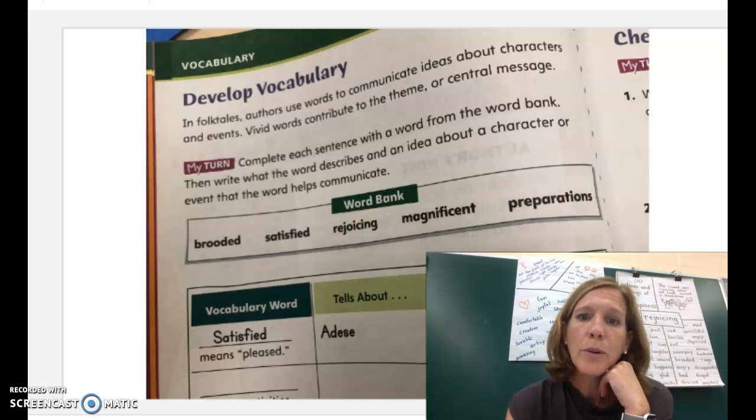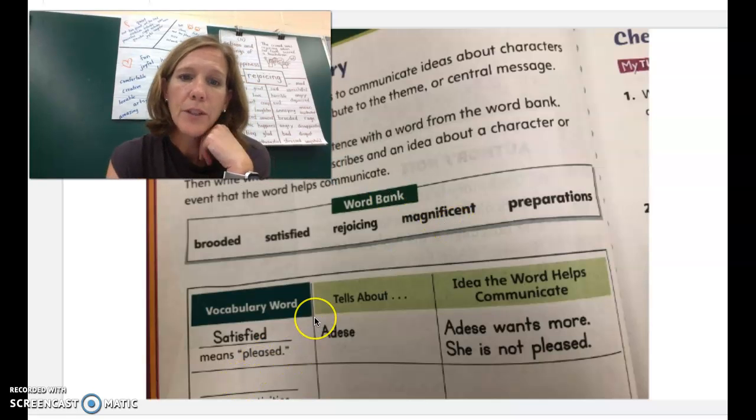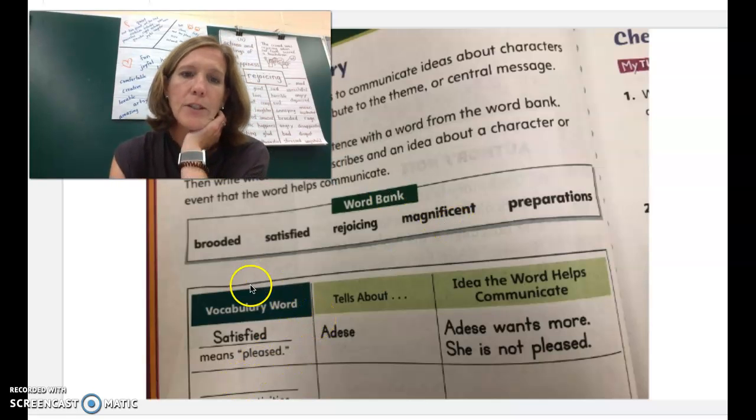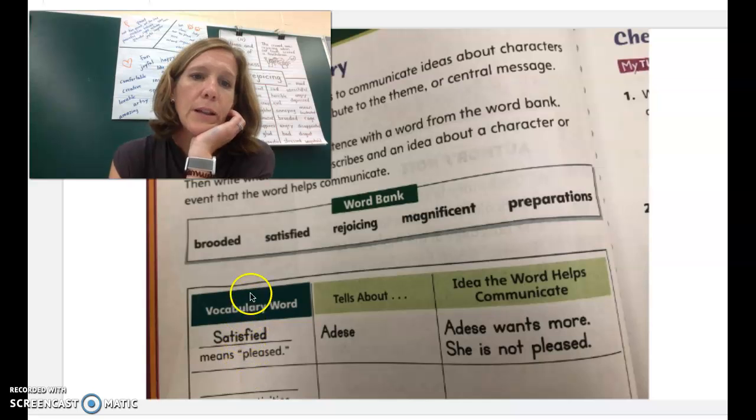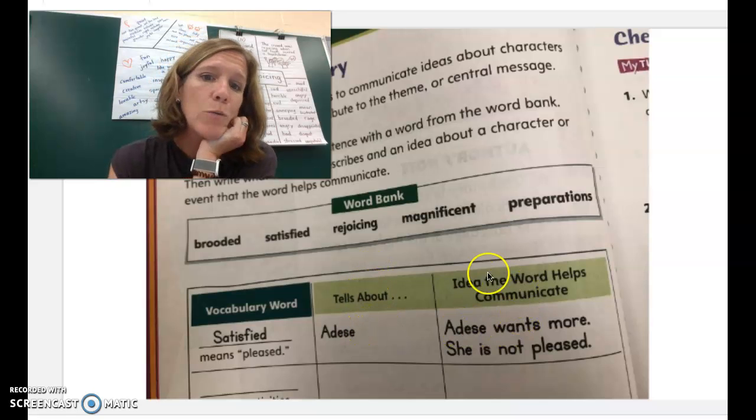Okay? So if you take a look at this, I'm going to move myself over here. If you take a look at the chart, the very bottom, it has 3 columns. In the first column, it's going to list the vocabulary word. In the second column, who does that vocabulary word tell about? And then what idea does the word help tell about?